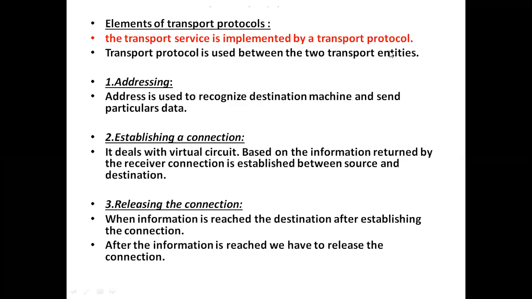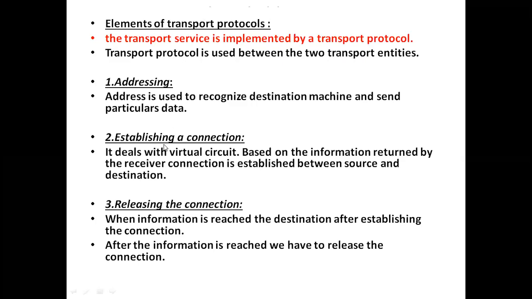For example, if there are two transport entities in different machines, these two transport entities can communicate using the transport protocol. That means there should be some agreement between the transport entities, right? And then, what are the main elements of transport protocol? The first one is addressing. As you know, addressing is used to identify the destination or the sender. Who is the sender and who is the receiver of that particular message? That will be indicated by the addressing.